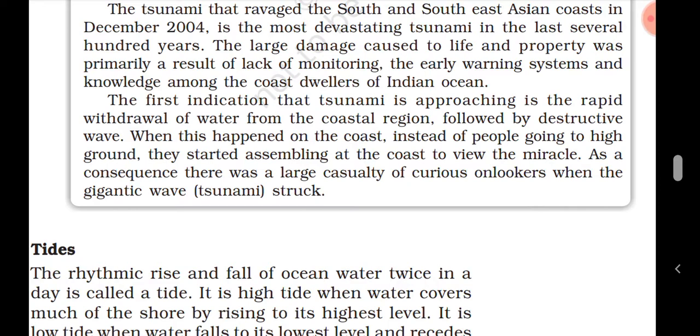The first indication that tsunami is approaching is the rapid withdrawal of water from the coastal region followed by destructive waves. And when this happened on the coast, instead of people going to high ground, they started assembling at the coast to view the miracle. As a consequence, there was a large casualty of curious onlookers when the gigantic wave struck.